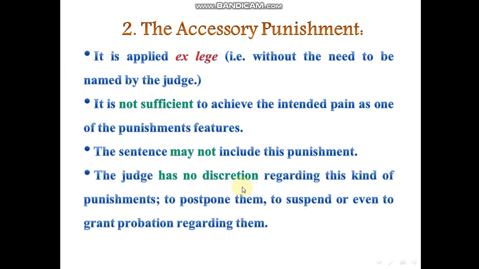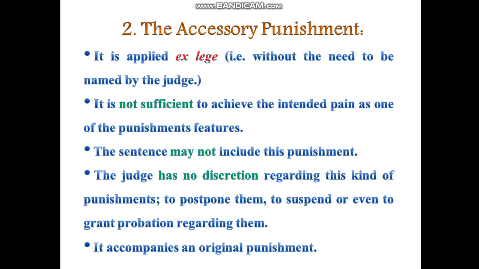Number 4, the judge has no discretion regarding this kind of punishment, to postpone them, to suspend them, or even to grant probation or suspension regarding them. So if a person kills another person, and I found him guilty as a judge, then in this case I cannot say that he must be found liable to capital punishment, but the tool mustn't be confiscated. The judge cannot do so, to postpone or even to suspend the confiscation in this case.